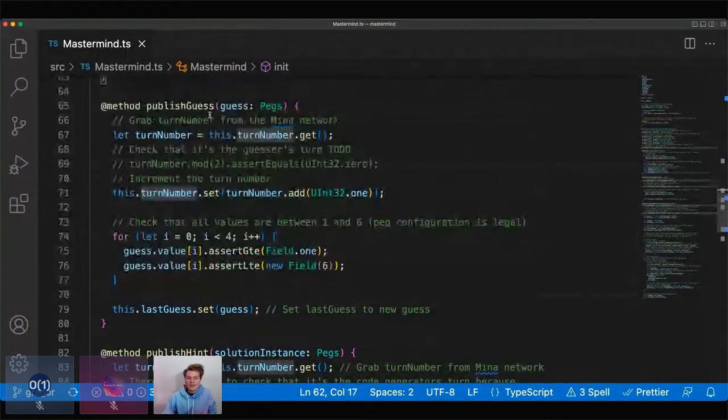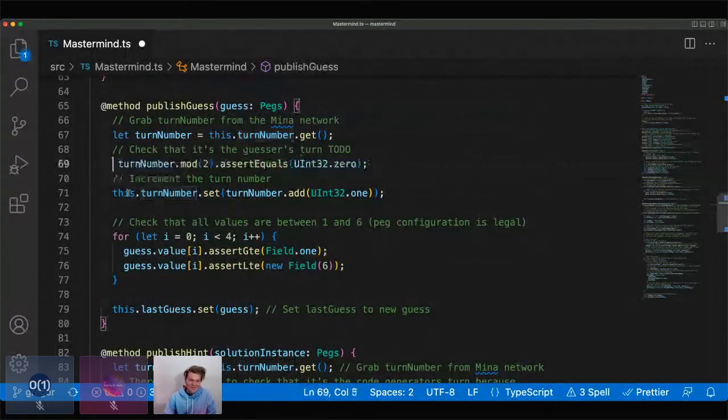Publish guess takes in a guess, which is just a series of pegs again. We get the turn number from the Mina network, and we check that it's the guesser's turn. Oh, this is commented out. Maybe Gregor will talk about why. But we can just take the turn number mod 2, and then assert that this is equal to 0.